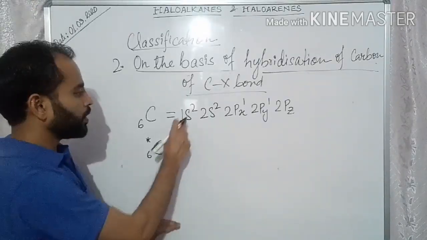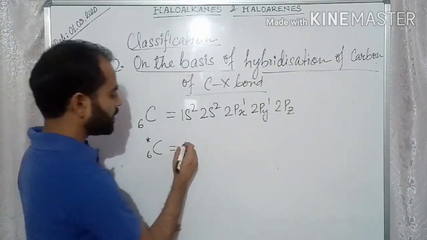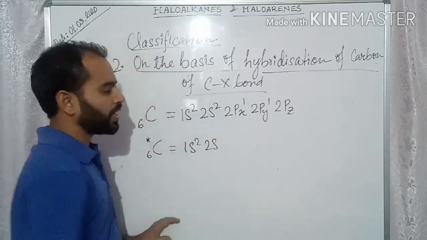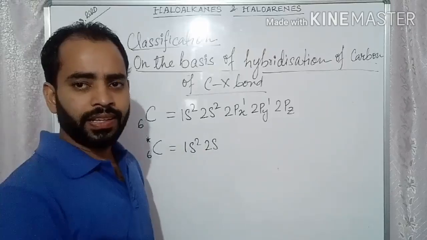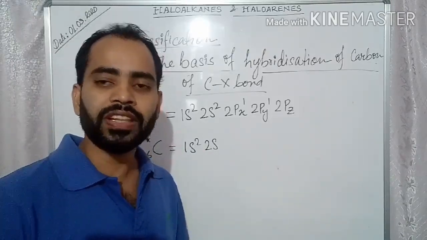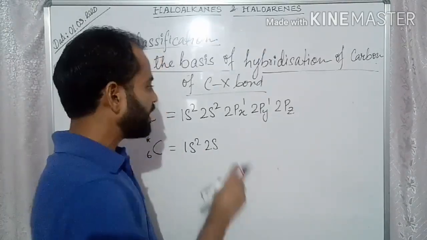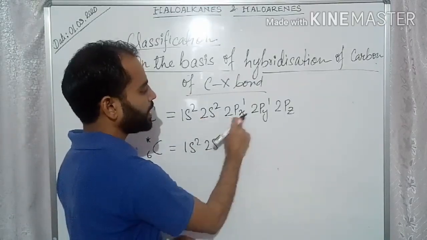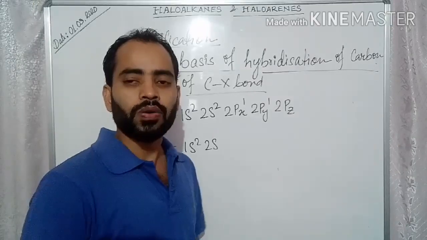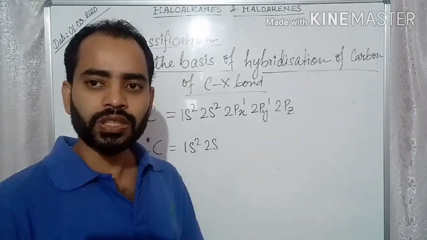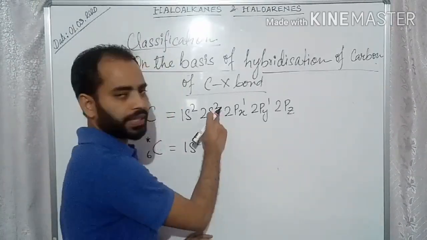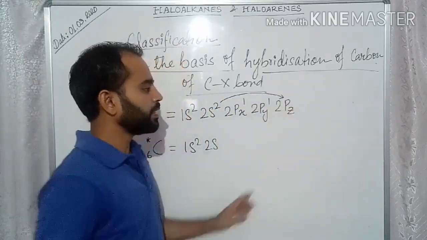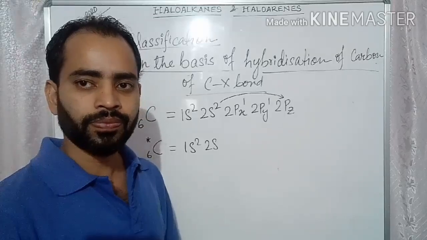What happens when it gets some energy? What is the valence shell? The outermost shell of an atom is called the valence shell. So the valence shell for this carbon atom is 2s and 2p. This is the outermost shell. So one of the electrons from the s orbital moves to the vacant pz orbital.